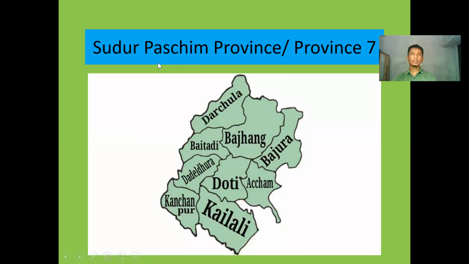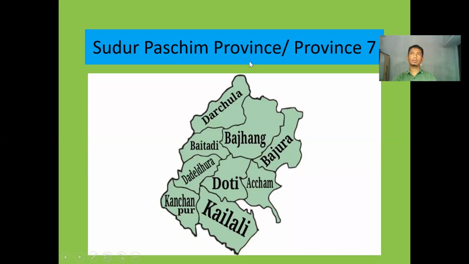Look here. Sudur Paschim province. Province number 7 has been renamed as Sudur Paschim province. There lie Darchula, Bajhang, Bajura, Achham, Doti, Dadeldhura, Baitadi, Kanchanpur, Kailali. These districts lie in this Sudur Paschim province.